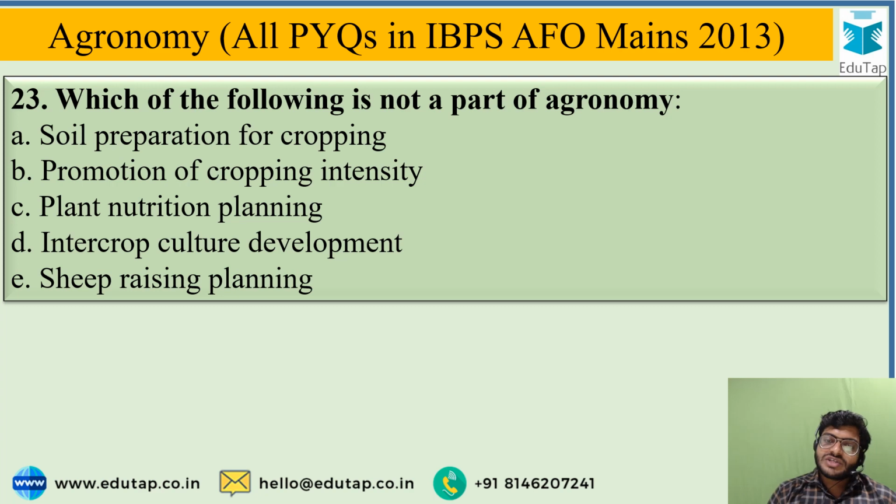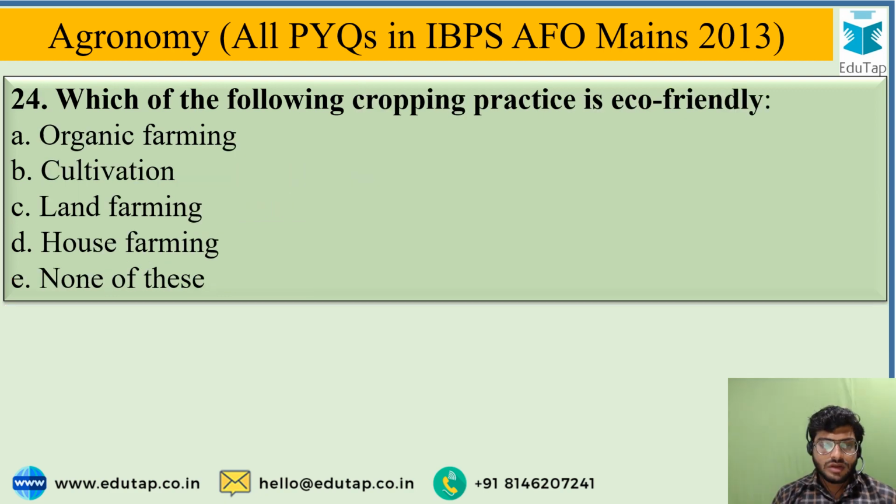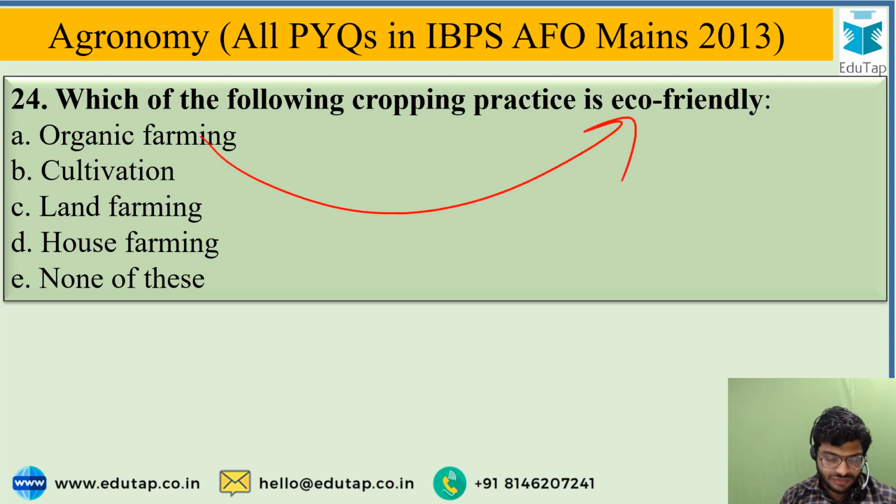Which of the following is not a part of agronomy? Obviously, the answer will be E. Sheep raising planning is not a part of agronomy, it is a part of animal husbandry. Which of the following cropping practices is eco-friendly? Obviously, the answer is organic farming when it comes to eco-friendly.